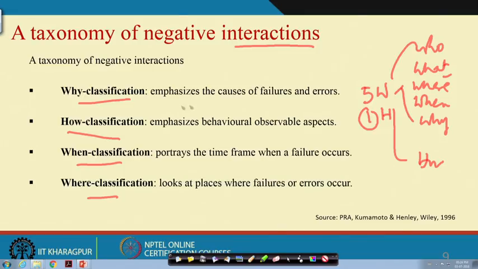The why classification emphasizes the cause, how emphasizes primarily observational facts, when talks about the time, and where the places, locations. And then who, I told you, is the responsible person, and what actually happened. What happened? Negative interaction happened.